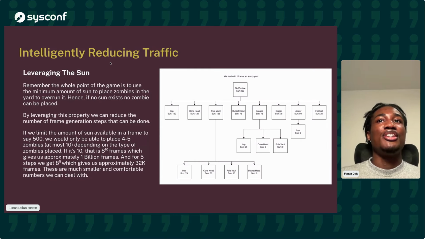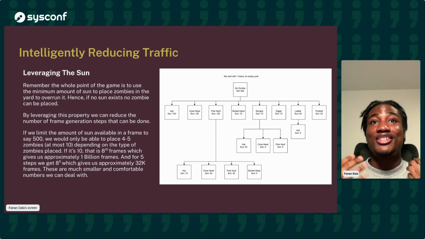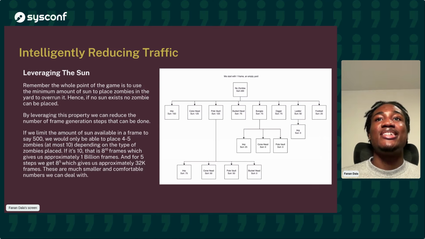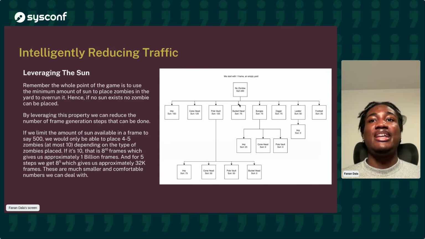The second thing we can do is to leverage the attributes of the system itself to cut down on the things we need to do. In this case, I leveraged the sun. If we take a look at the diagram that we have here, we start with an empty frame with 200 sun and no zombie. And these are the potential zombie placements we could have after the first frame.